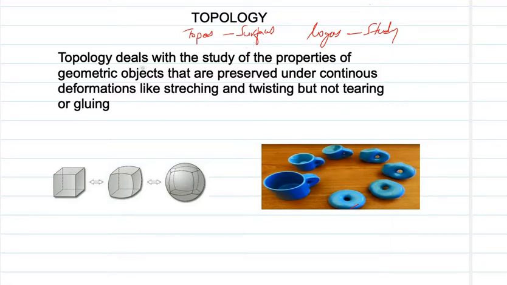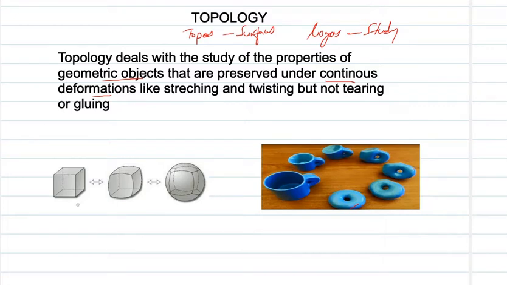Informally speaking, topology deals with study of properties of geometric objects that are preserved under continuous deformation. This word is important, continuous deformation, like stretching and twisting, but not tearing or gluing. We cannot cut the object or tear it, or we cannot glue some extra object to the given one. We can just stretch it or twist it or shrink it, whatever we can do.